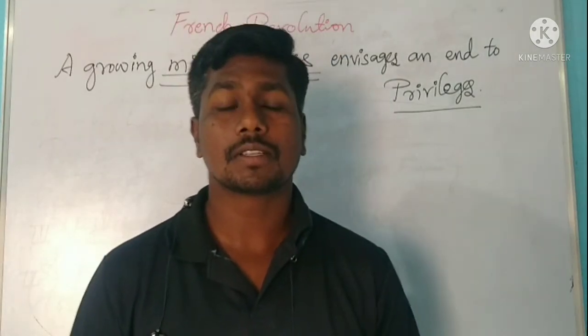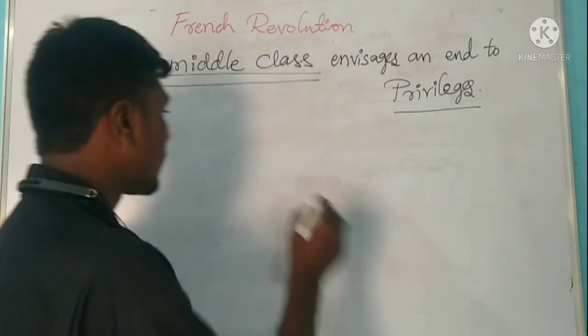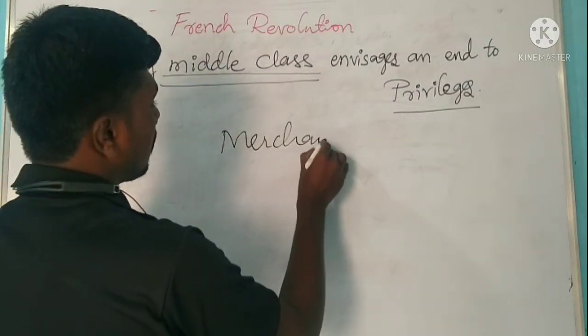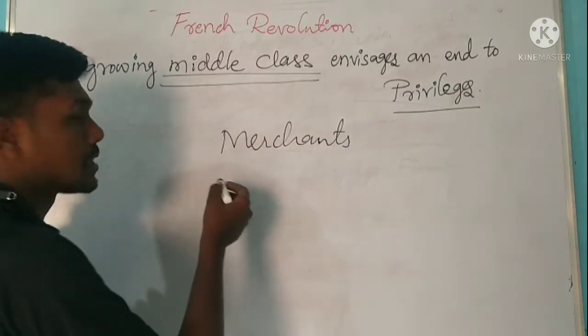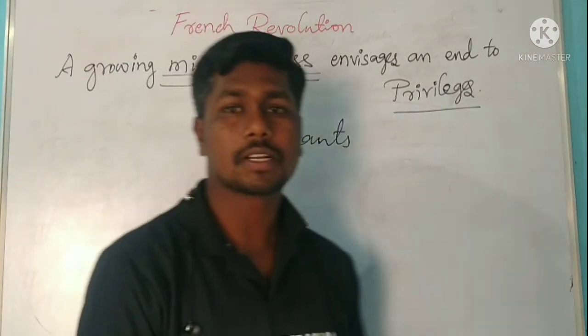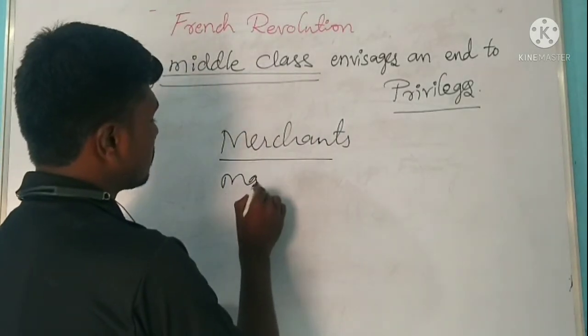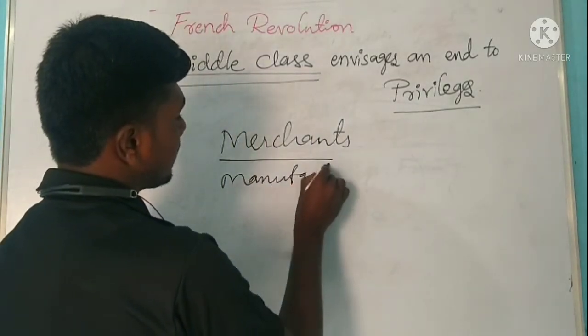And in addition to this, see here one more important point. Third estate was made of merchants, as well as manufacturers.